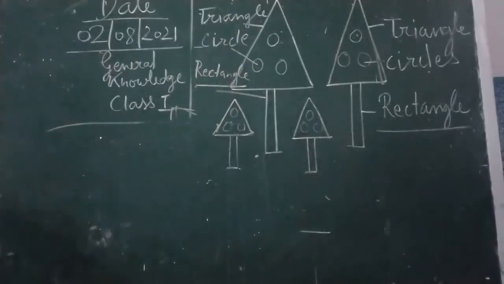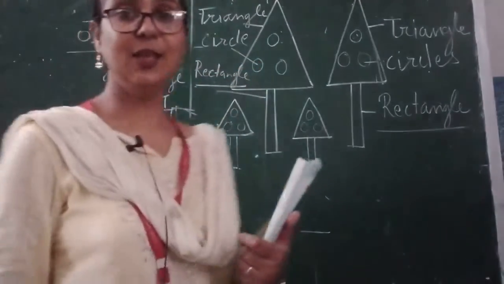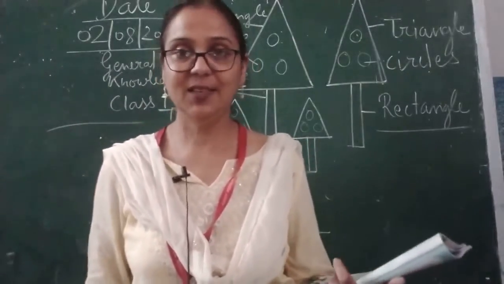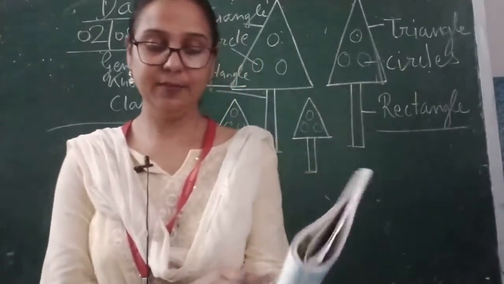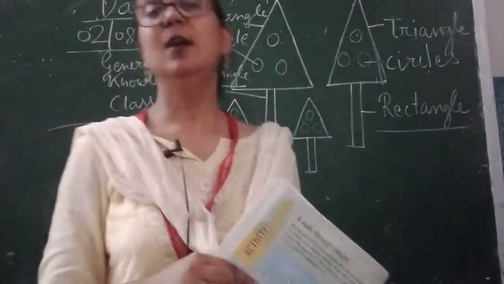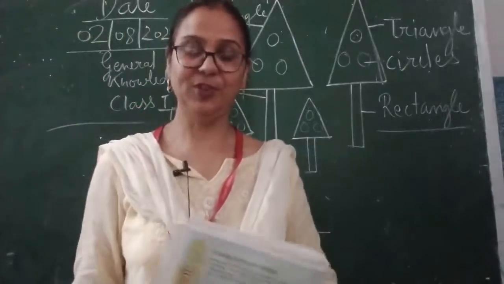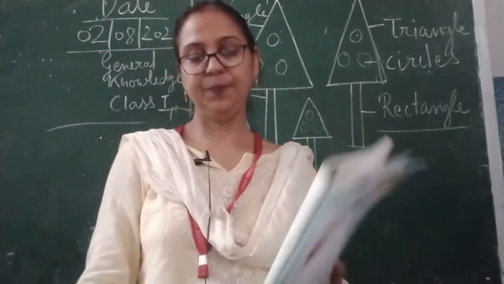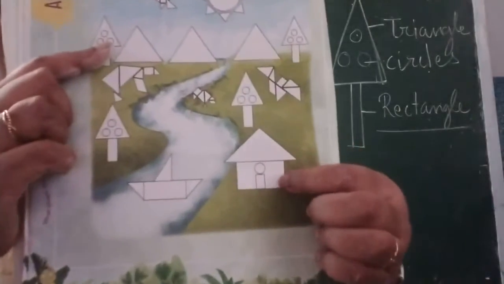So here children we have discussed the trees, the different kinds of trees having different shapes. But in your book there is a specific type of tree that is having a triangle shape, children. Okay children, now let's see this house shape.